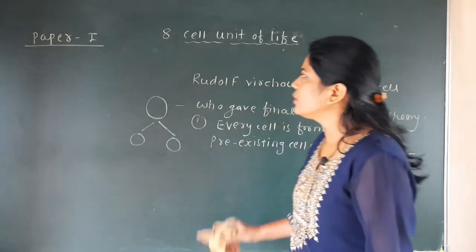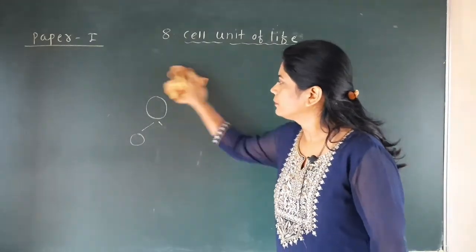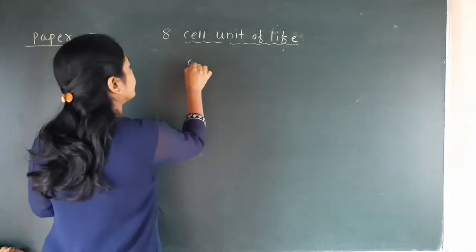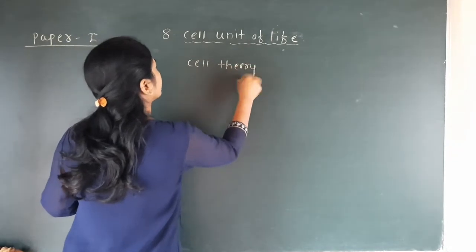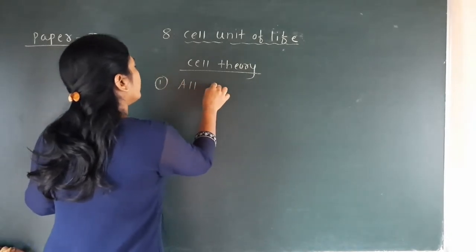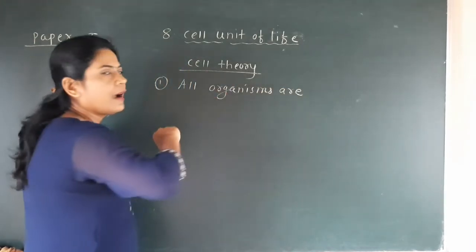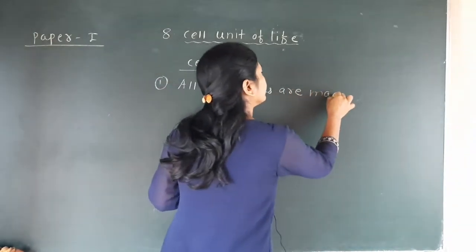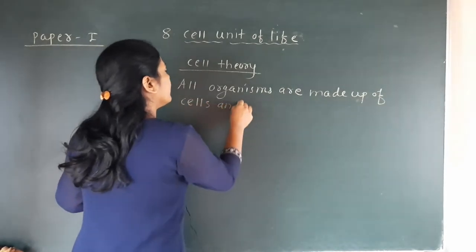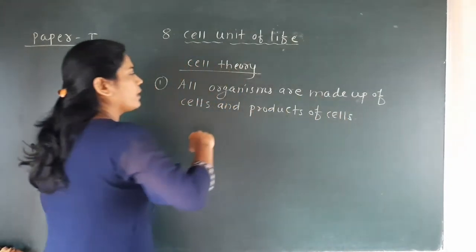Now the theory which we have to know: first, all organisms are made up of cells and products of cells.